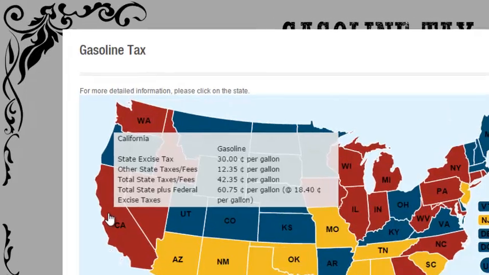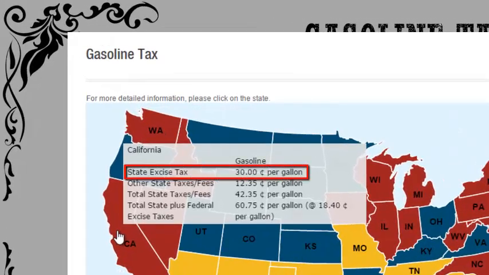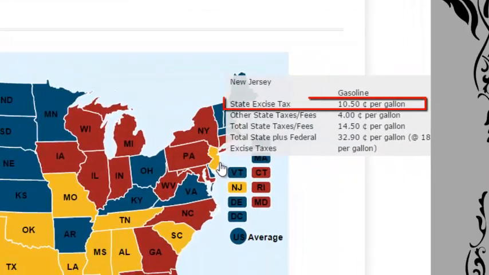You can see that every state taxes gasoline, but the gasoline tax can vary greatly from California, which combined with the federal tax makes it the highest in the nation, to New Jersey.